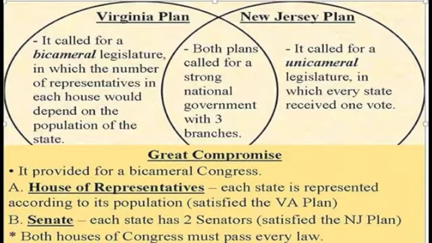And then they took the New Jersey plan and added the second house, which is called the Senate. And in the Senate, there would be two votes per state, regardless of size. So what we get is a combination of both the Virginia and the New Jersey plan called the Great Compromise, and it's a system we basically have today.